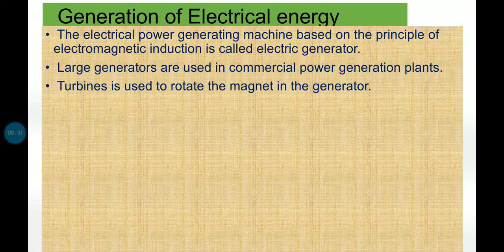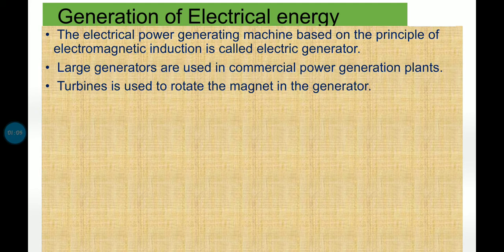Now in the last lecture we studied about generation of electrical energy. The electrical power generating machine based on the principle of electromagnetic induction, which was invented by Michael Faraday, is called an electric generator. We studied that large generators are used in commercial power generation plants, and the basic thing in this type of generator is the turbine.